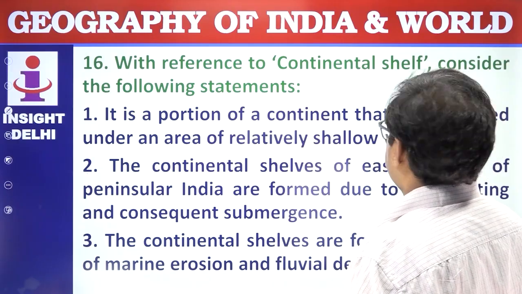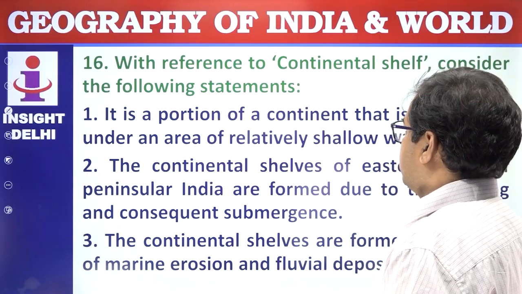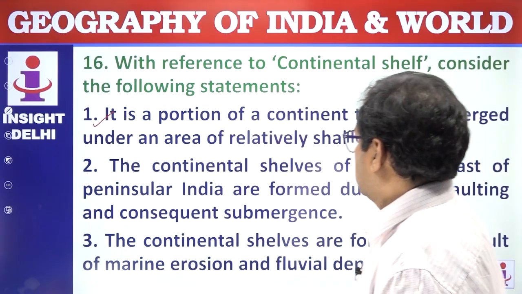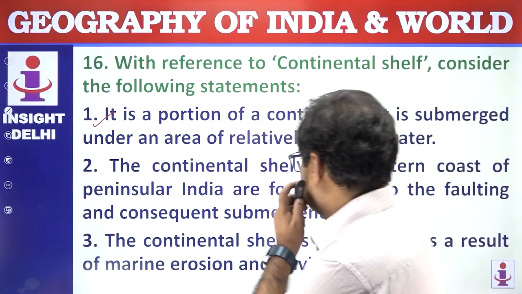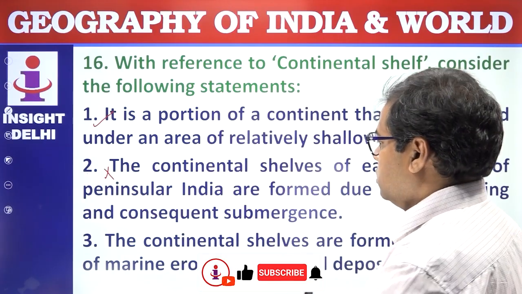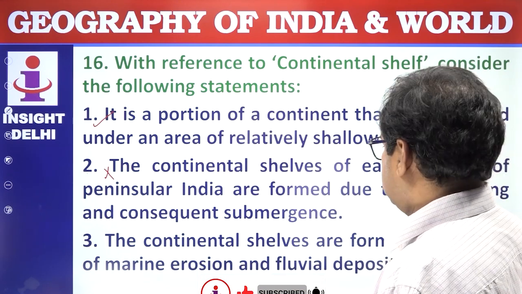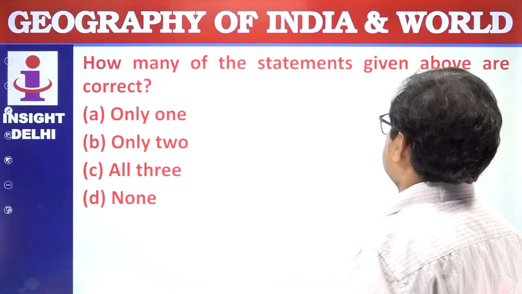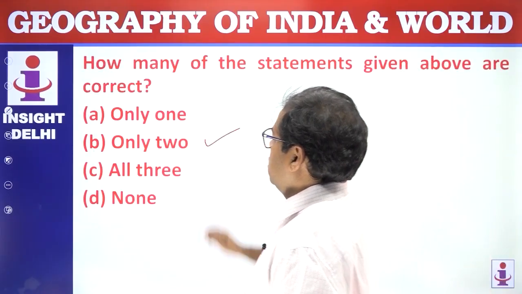With reference to the continental shelf, consider the following statements. It is a portion of the continent that is submerged under an area of relatively shallow water. Yes, this is a correct statement. The continental shelf of the eastern coast of peninsular India is formed due to faulting and consequent submergence. No, it is not so. Rather it is a process of deposition. The continental shelves are formed as a result of marine erosion and fluvial deposits. Yes, this is correct. How many of the statements above are correct? Only 2 statements are correct, 1 and 3. So the answer is B.